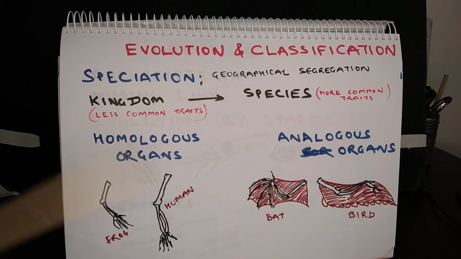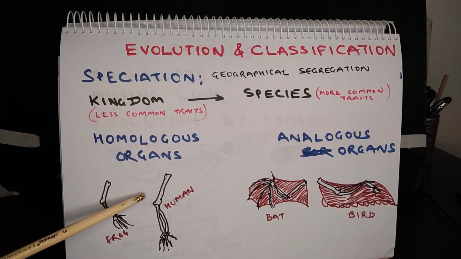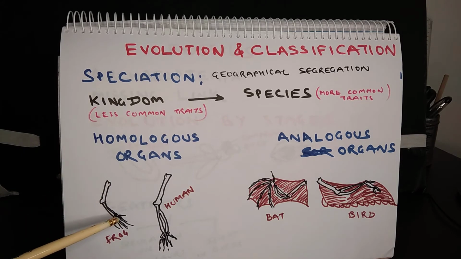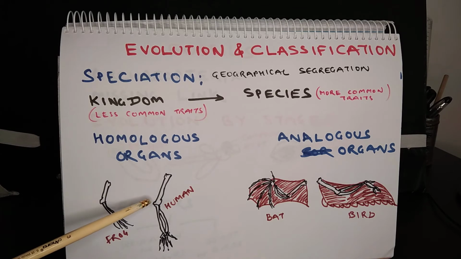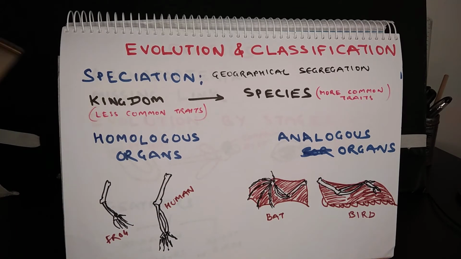Both of them have similar architecture, the same bone for the upper arm, that is humerus, then forearm bones called radio and ulna, then carpals and metacarpals for fingers. The forelimb of frogs is utilized for jumping, while in humans it is utilized for handling tools. The similar architecture shows that both frogs and humans have common ancestry. They have evolved from a common ancestor.